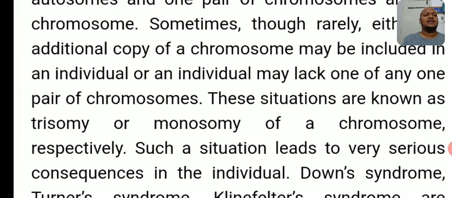Here there are two important words you need to remember: trisomy and monosomy. What is meant by trisomy? Generally, the chromosomes in our body are in the diploid condition, 2n. The 2n plus 1 condition is called trisomy. So what is meant by trisomy? An extra chromosome is added. That gain of a chromosome is called trisomy: 2n plus 1, diploid condition plus one extra chromosome.